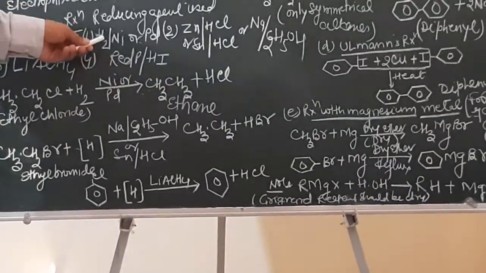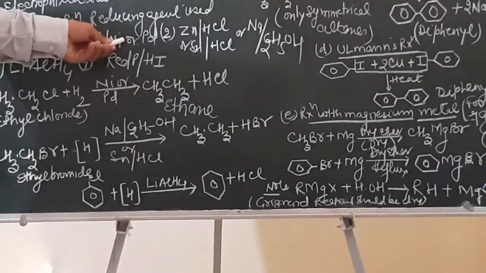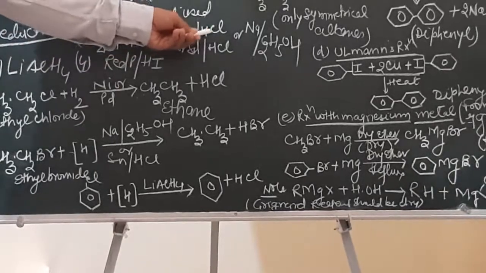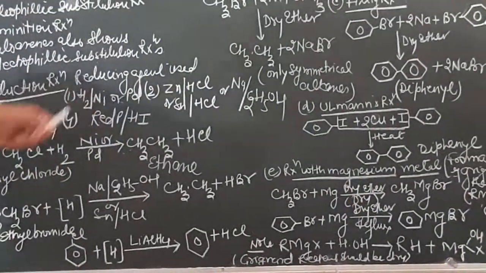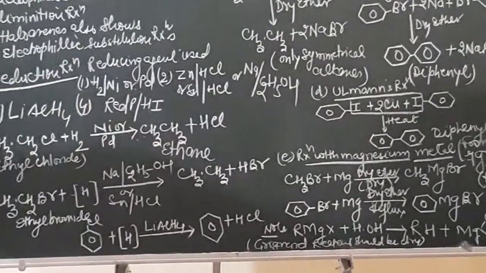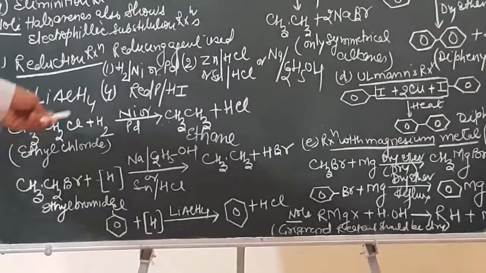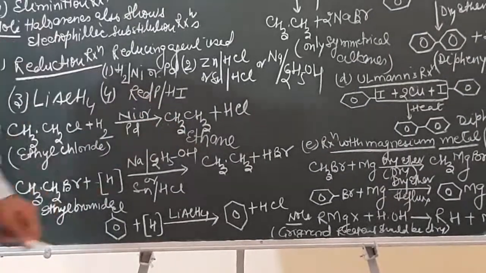The reducing agent can be hydrogen in presence of nickel or palladium, zinc in presence of HCl, or sodium in presence of ethyl alcohol, or lithium aluminum hydride, and red phosphorus and hydrogen iodide. It's a property of haloalkane but a method of preparation for alkane.